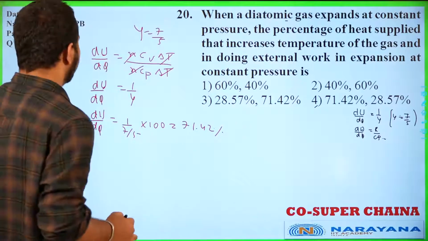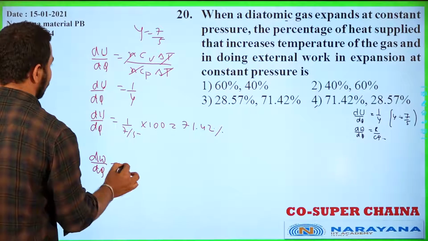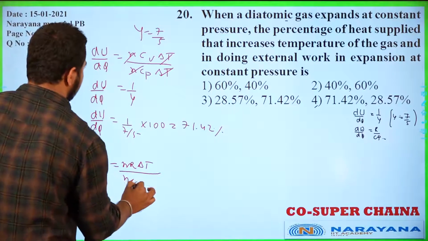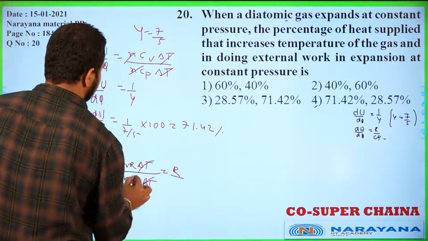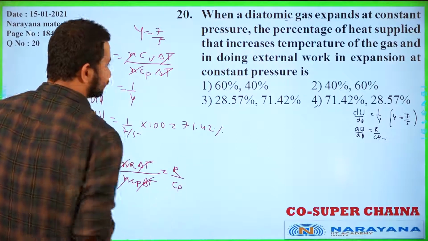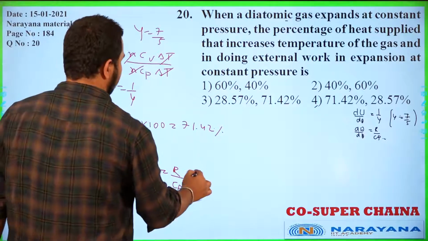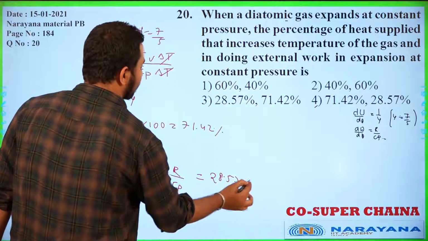Okay. Now if you calculate dW by dQ, student, it will be nR delta T by nCp delta T. Okay, so delta T cancels, n cancels, we will get R by Cp. If you substitute the value, it will be 2 by 7 here, and for this if you calculate the percentage, it will be 28.57%.